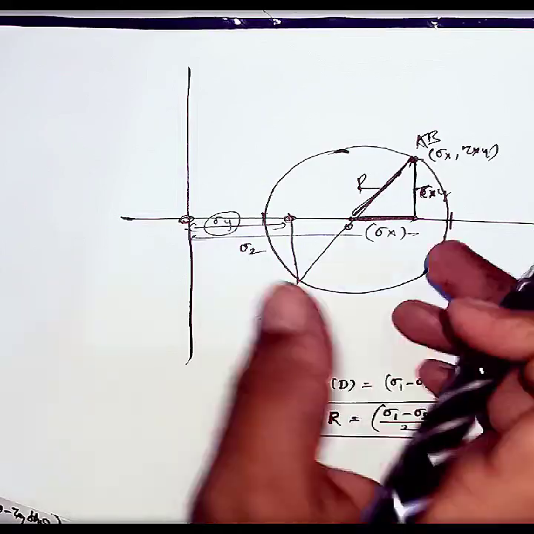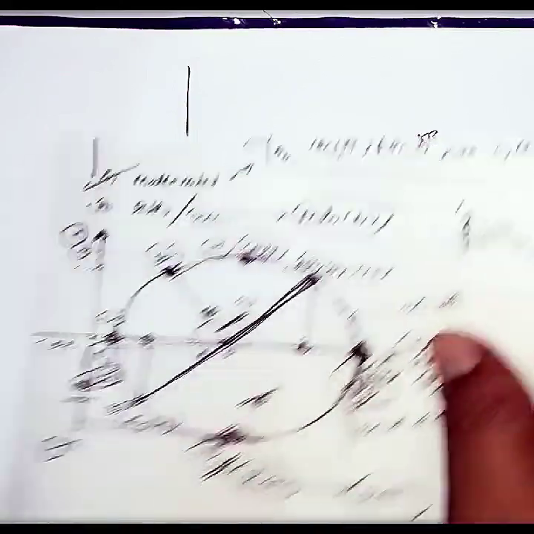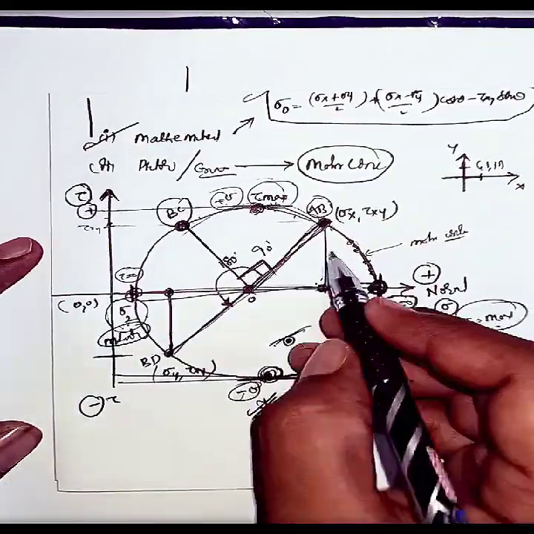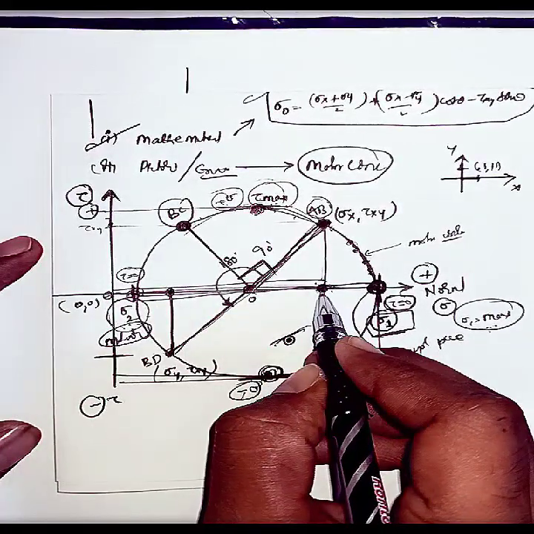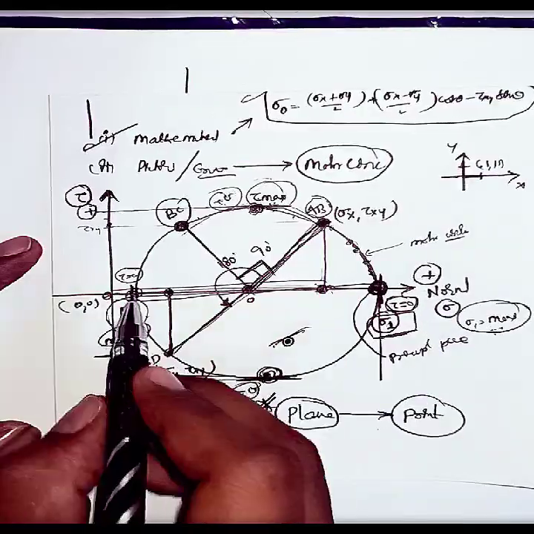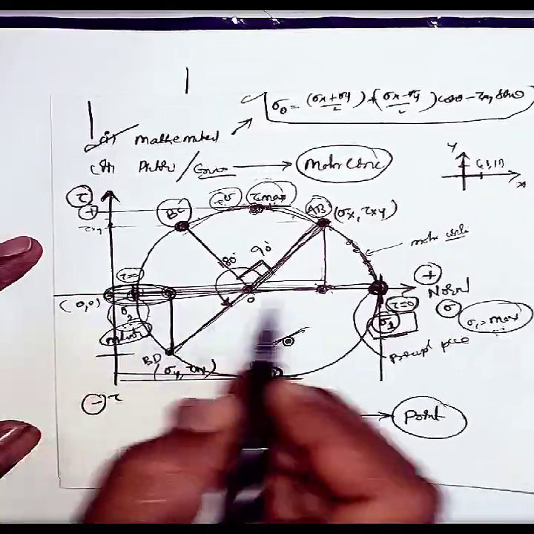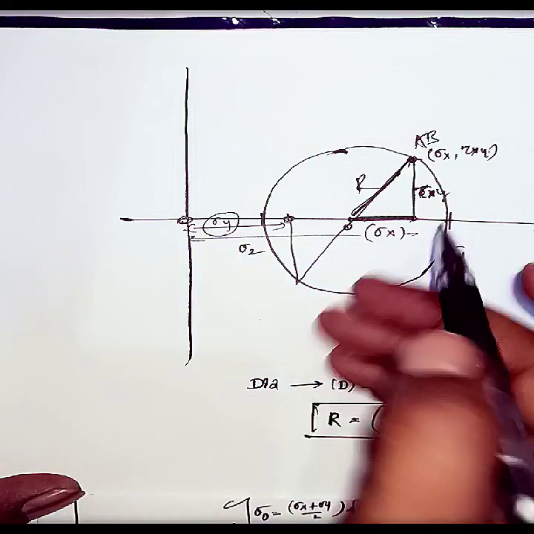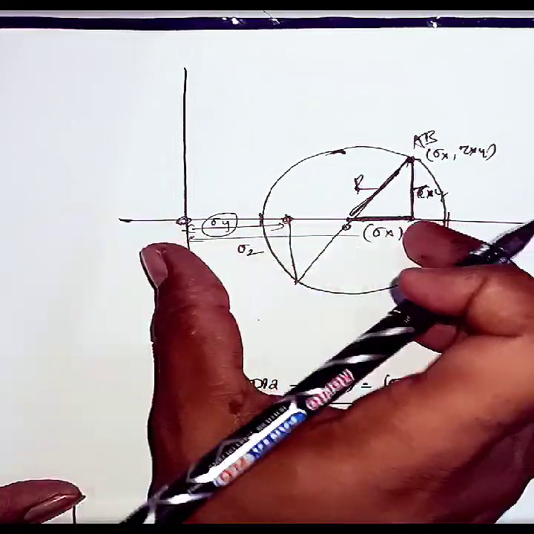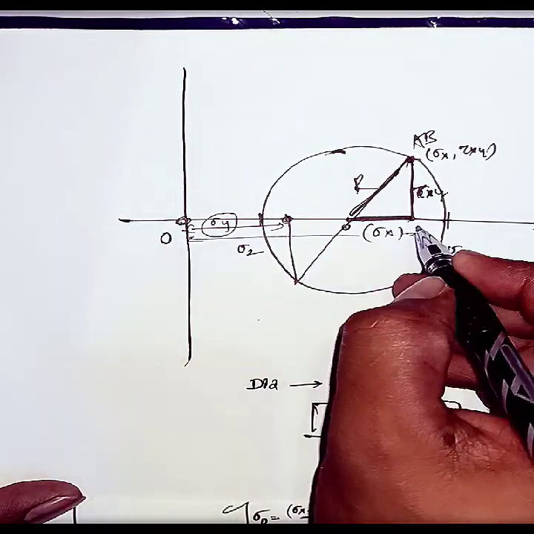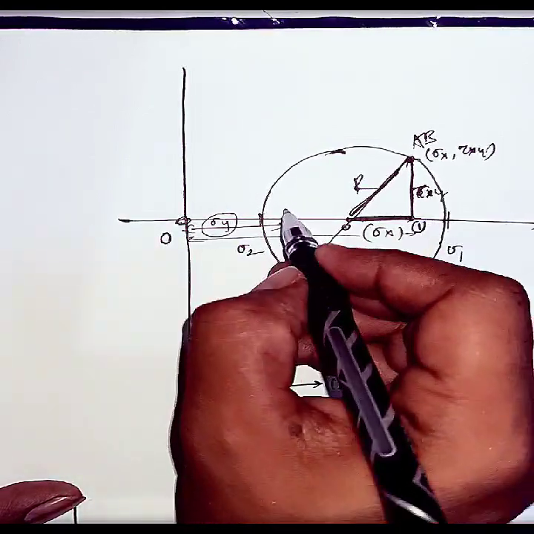Listen carefully. It's total sigma x. You can see here, this is total sigma x from this point to this point, and from this point to this point it is sigma y. Yes or no? Let us consider this is point O, this is point 1, and this is point 2.